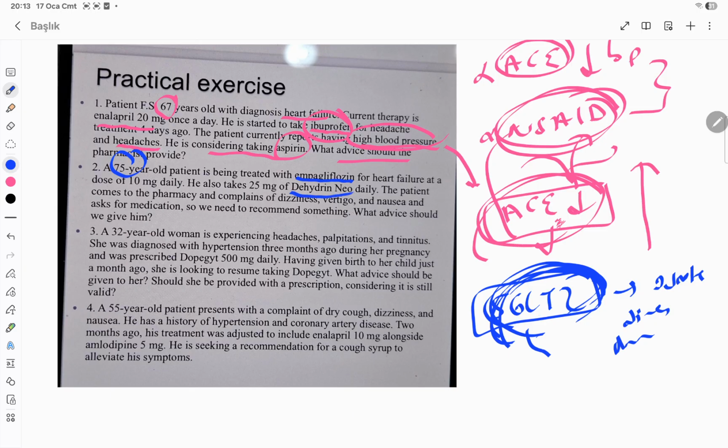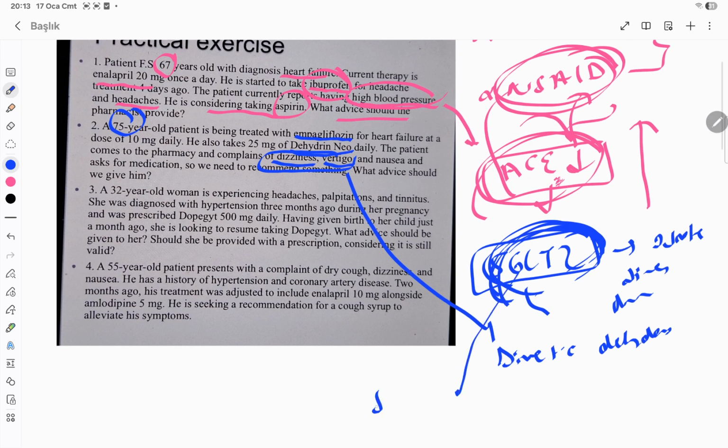This was just a reminder. And also uses a diuretic. This will also cause dehydration. Alright, so this person sees what? Dizziness, vertigo. Dizziness plus vertigo. What do I need to remember? This is hypotension. But why did hypotension happen? Because once you take an SGLT2 inhibitor with this diuretic, you will see hypotension.